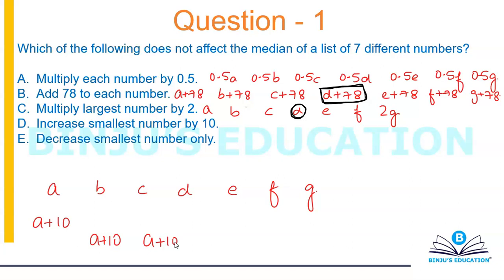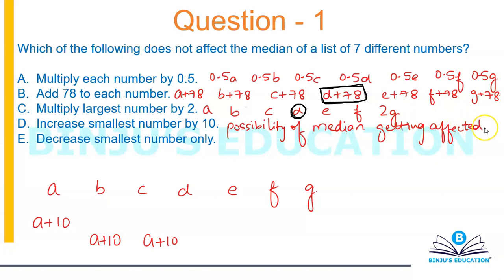So increasing the smallest number by 10 does not give me any surety that the median will not be affected. There is a possibility that the median will be affected. I think mistakenly I have said the word mean. Possibility of median getting affected.